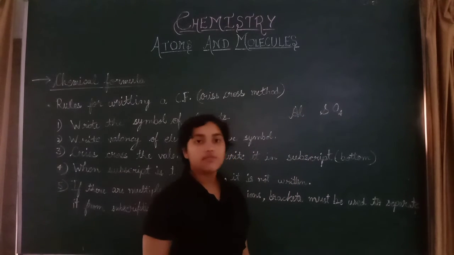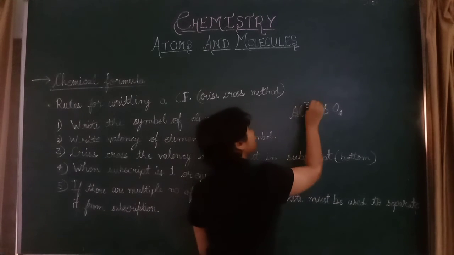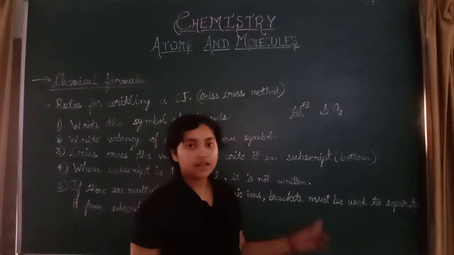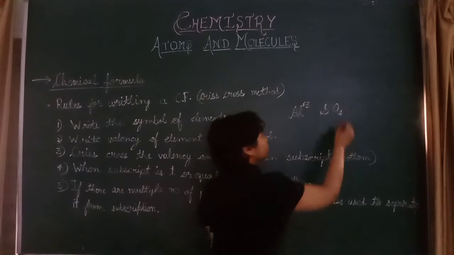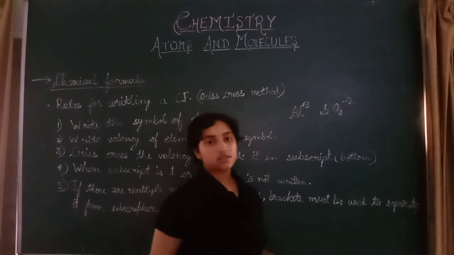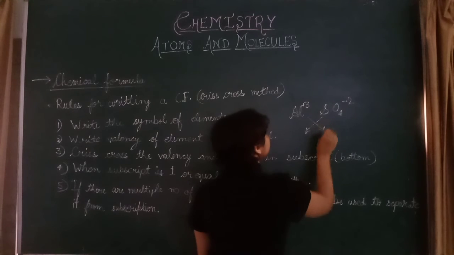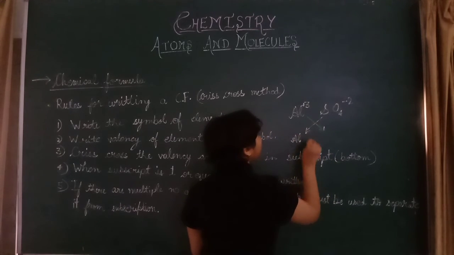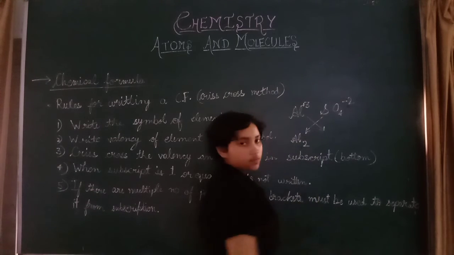What is the valency of aluminium? It's positive 3. And sulfate is -2. Then crisscross the valencies, and we get Al, and this -2 will come in the subscript and become 2.